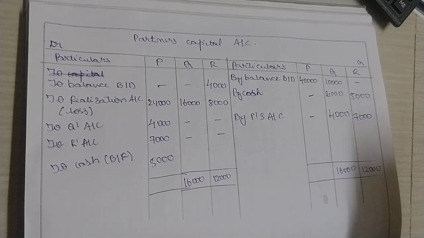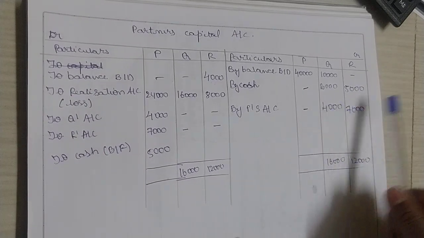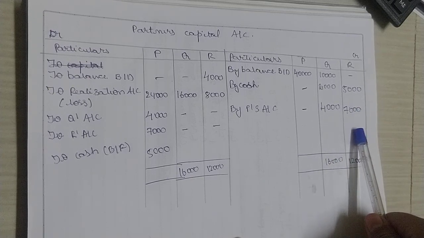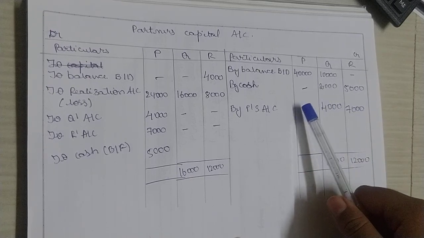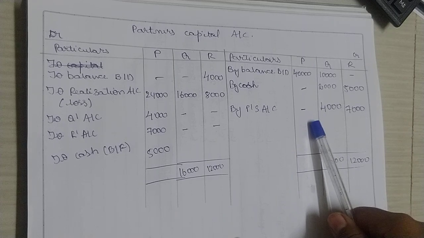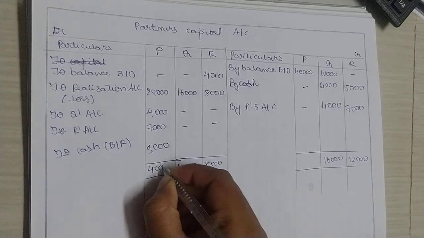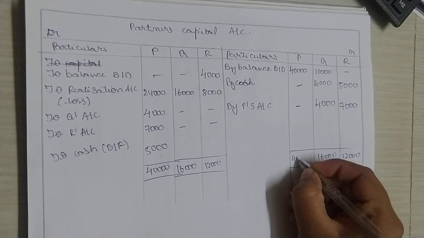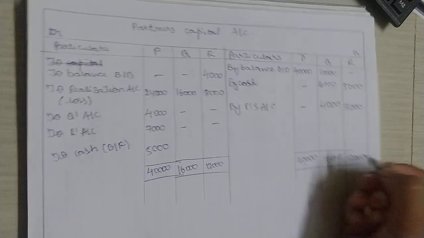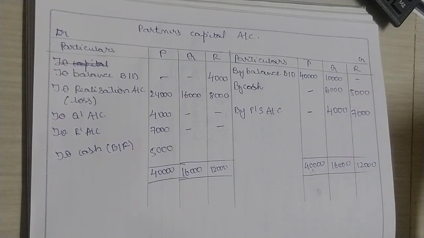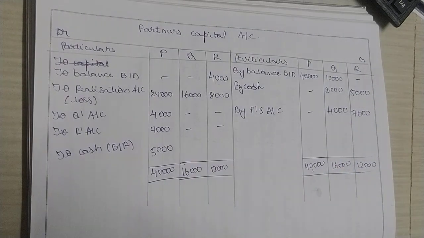What you have to do here is, the insolvent partners' deficiency should be brought in by the solvent partner, that is P. And if any difference is there, you have to pay it in cash to the solvent partner. That is the only difference you make here in the partner's capital account. Next, we will be moving to the cash account.